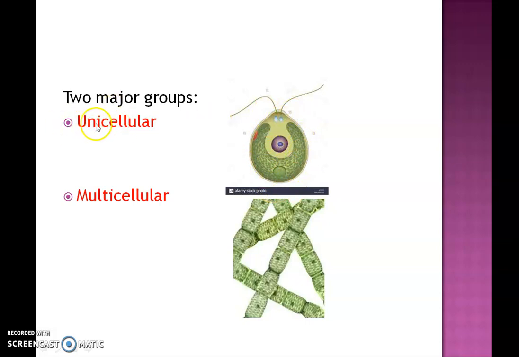So what we have said till now is algae can be categorized into two major classes based on their features of thallus organization, that is unicellular and multicellular. Unicellular forms are the simplest one, where the plant body is just a single cell.